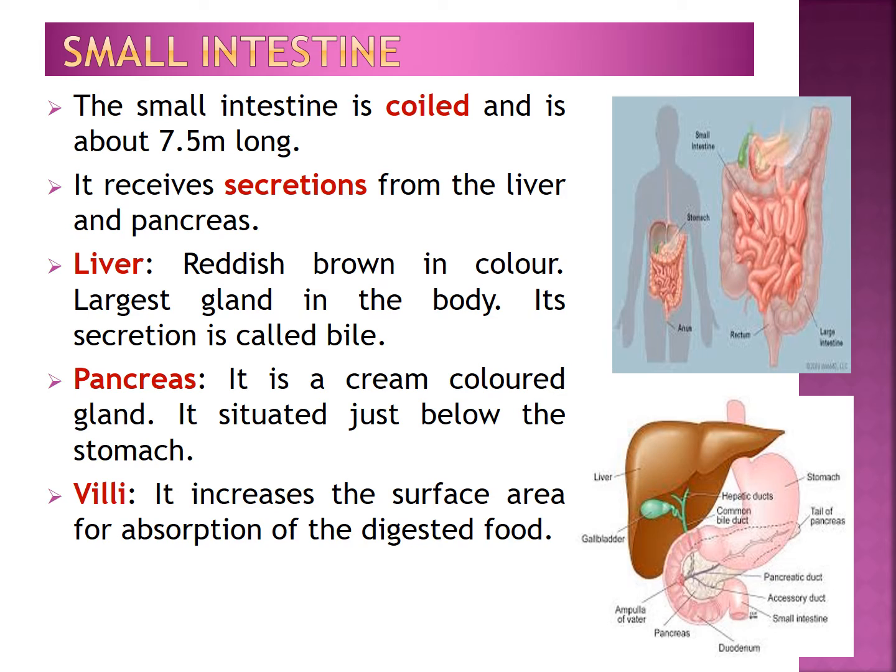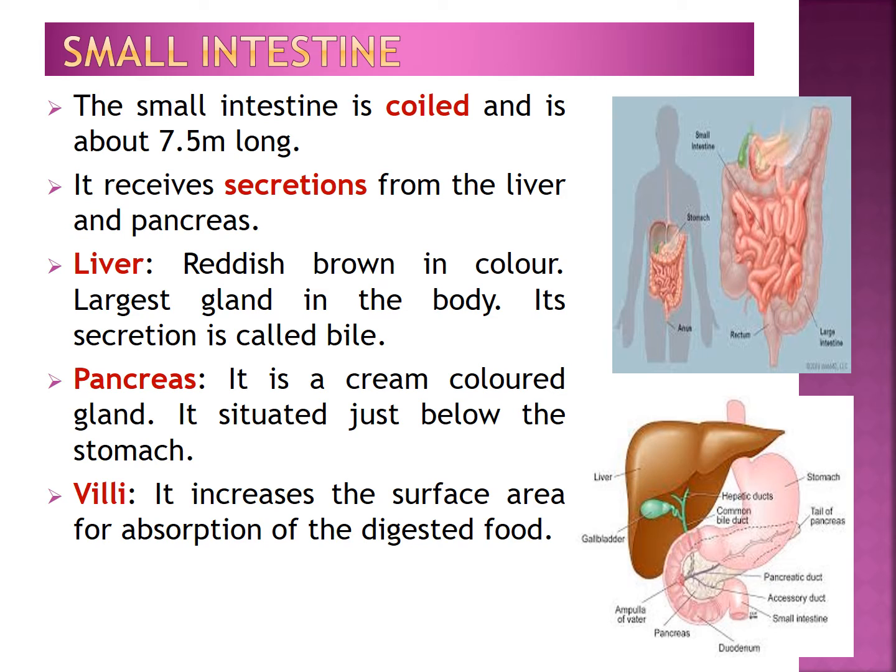The next very important part of our digestive system is the small intestine. As the food leaves your stomach, little by little, it enters a long winding tube below it. It is called the small intestine. The last step of digestion takes place here. The small intestine is coiled and is about 7.5 meters long. It receives secretions from the liver and the pancreas.